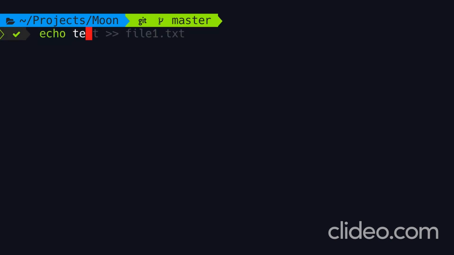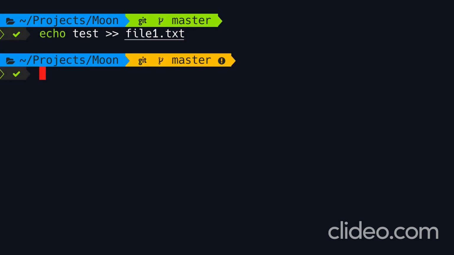We're going to say echo test to file1.txt. Once again, we're appending this line to file1.txt, okay? All right. Now we have a yellow indicator because our working directory is dirty. So instead of running git add and then committing it in 2 steps, we're going to commit. Here we're going to supply the option -a, which means all. That means all modified files.